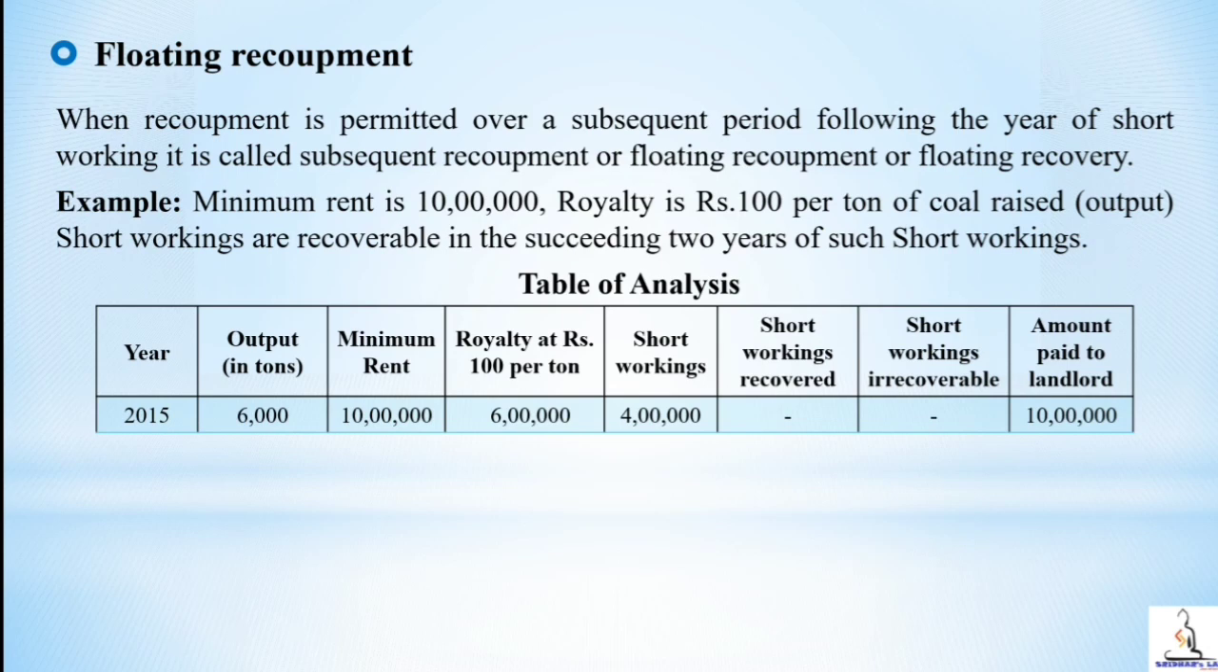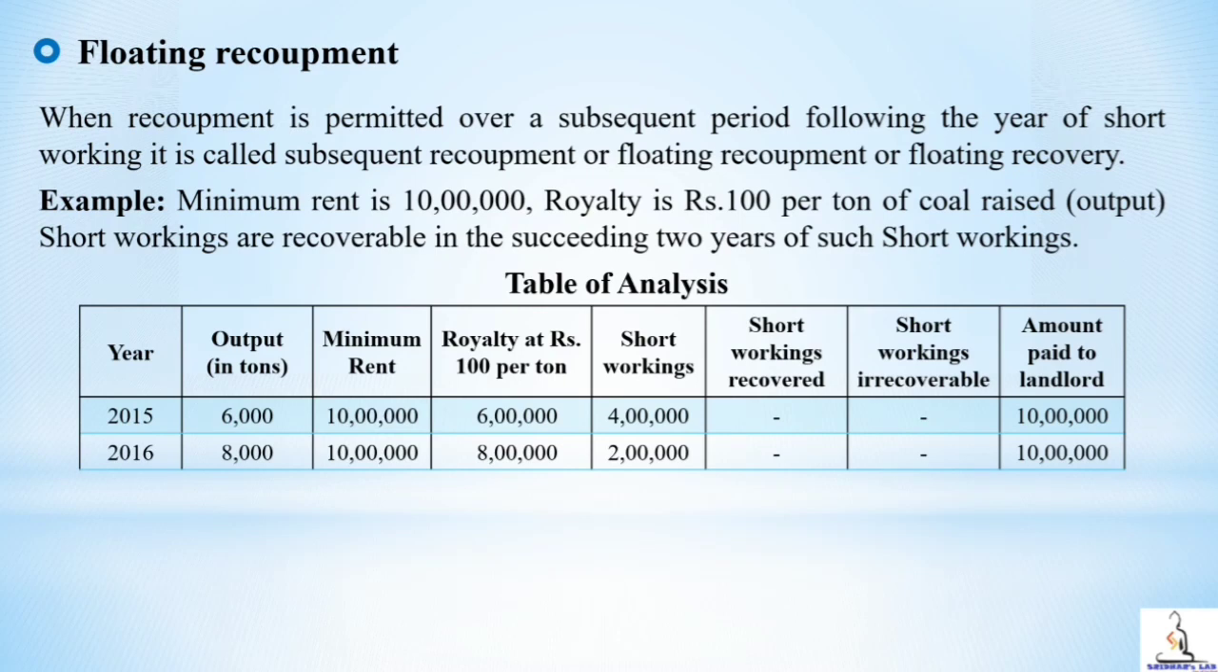That is, 2015's short working has to be recovered within next 2 years, that is within 2017. If the short working of 2015 is not recovered within 2017, then the short working becomes irrecoverable. Similarly, if there is short working in 2016, it has to be recovered within 2018, so on and so forth. Therefore, whenever there is short working, that has to be recovered within next 2 years of that short working.